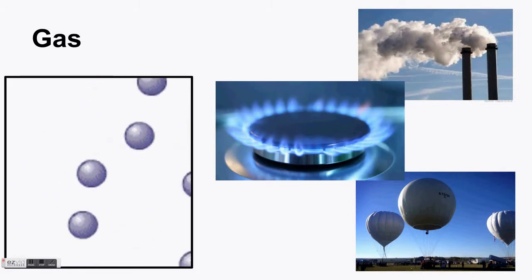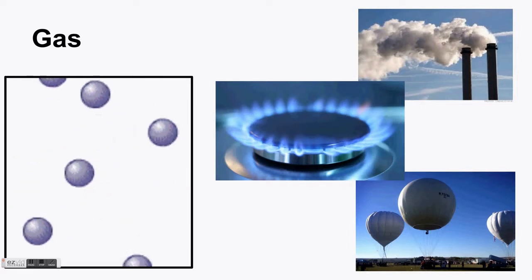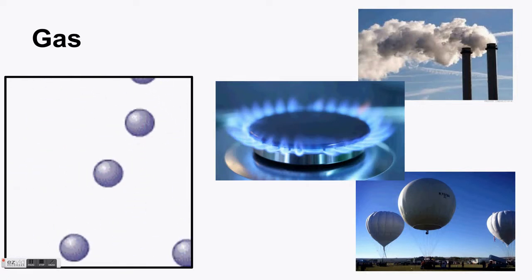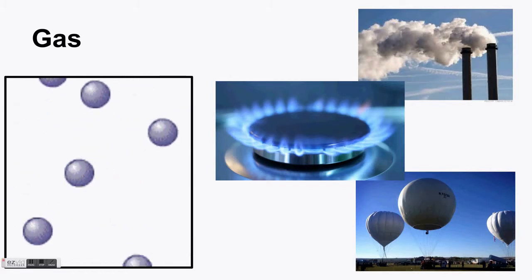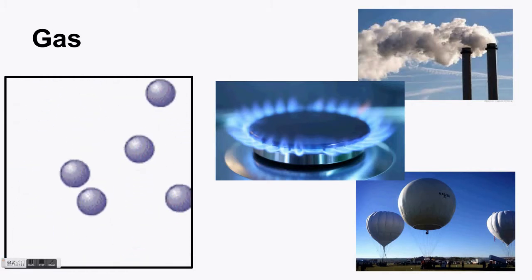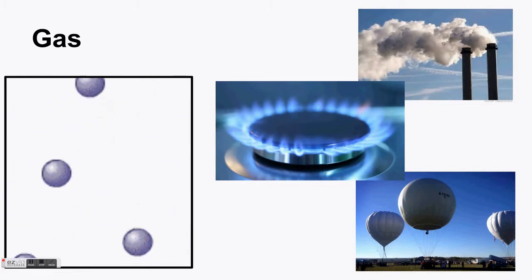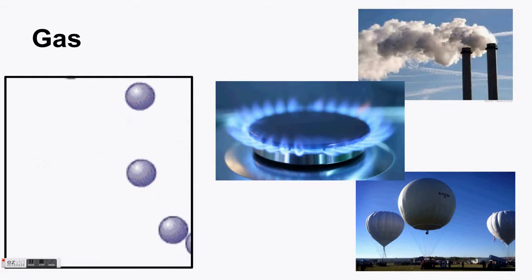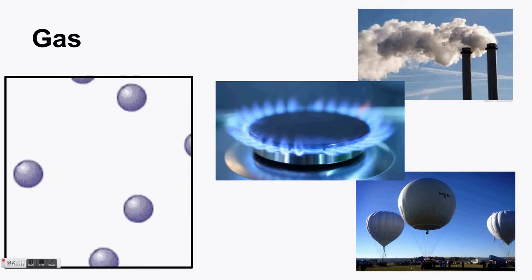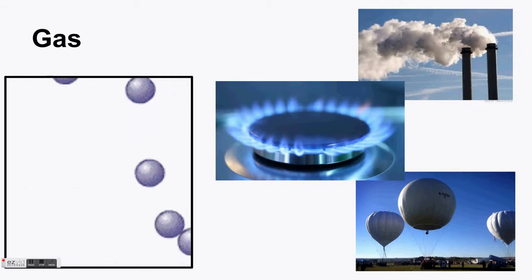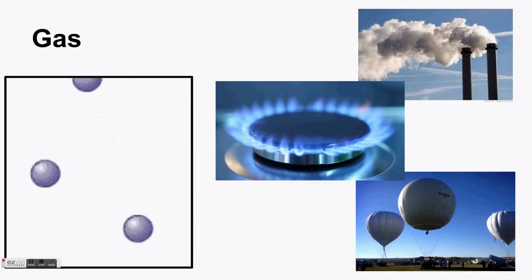The particles of matter in a gas have the highest amount of energy. This means that the particles are moving very fast and also have a very large space in between them. Since there is so much space in between the particles, a gas is the only state of matter that is compressible, which means it can be pushed together under pressure to fit into a smaller space. Gases can also flow just like liquids. Particles are the least attracted to one another as a gas.